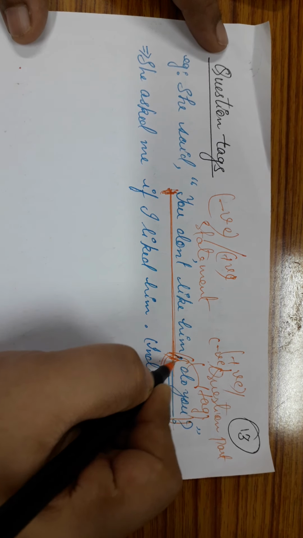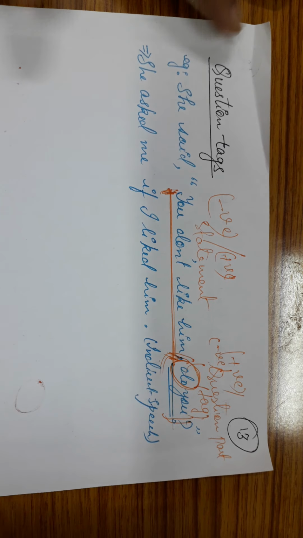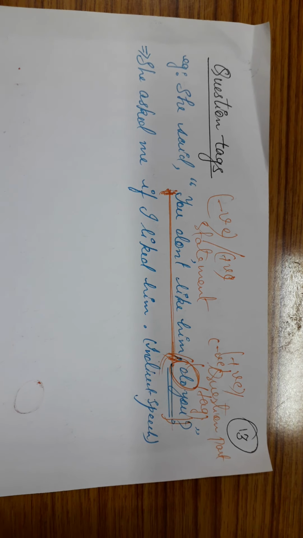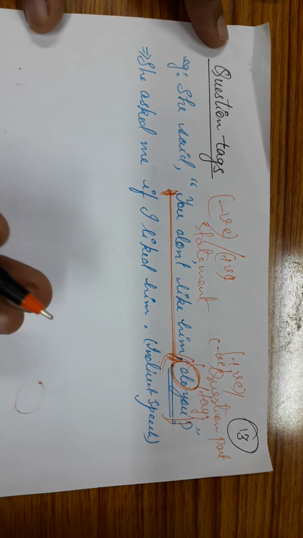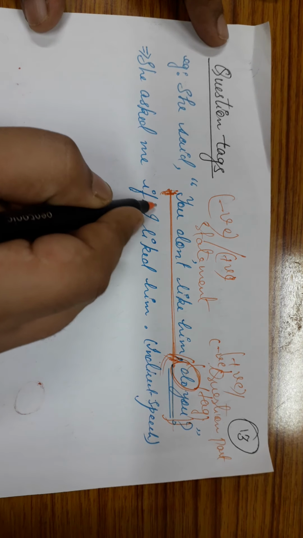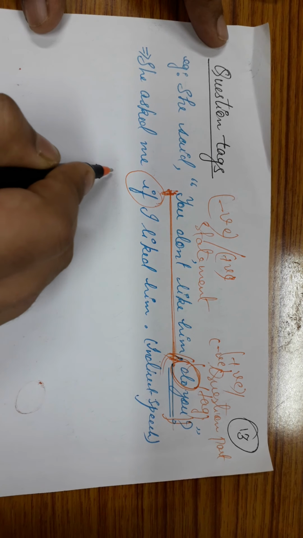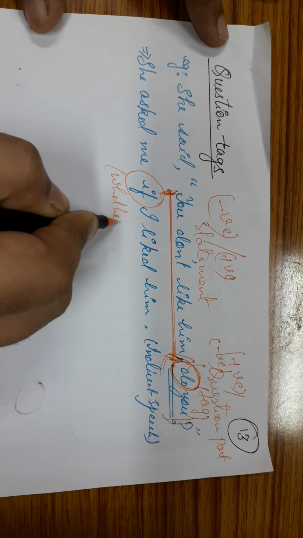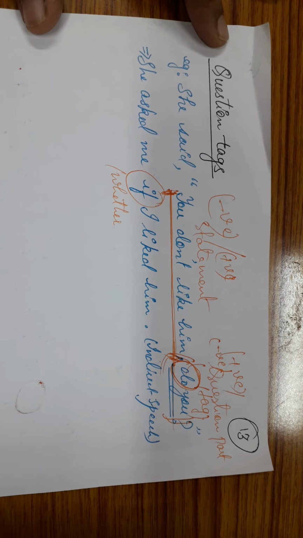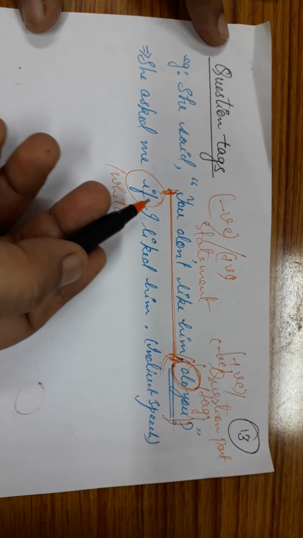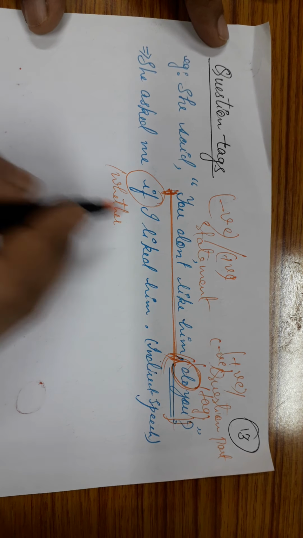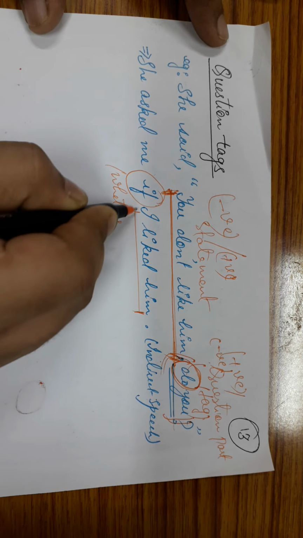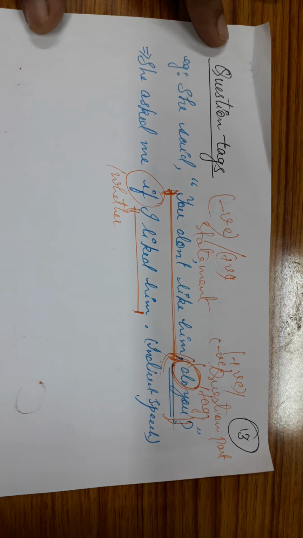Now, here we have the question tag starting with do. We have left this out, do, and instead of that we have used if, or you can use whether as well. You can write, "She asked me if I liked him," or you can write, "She asked me whether I liked him."